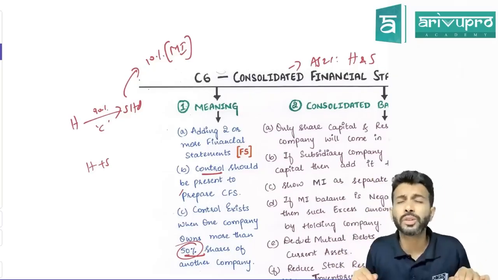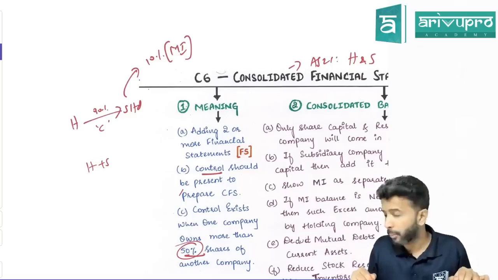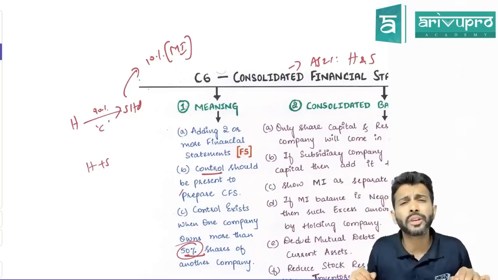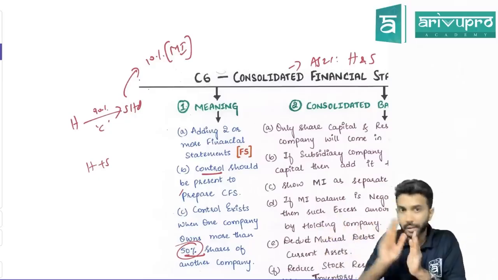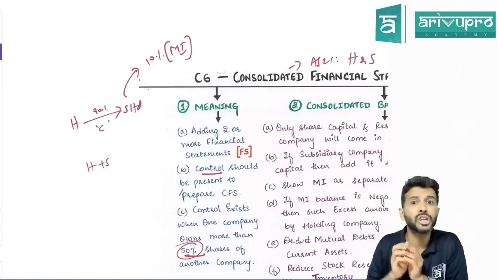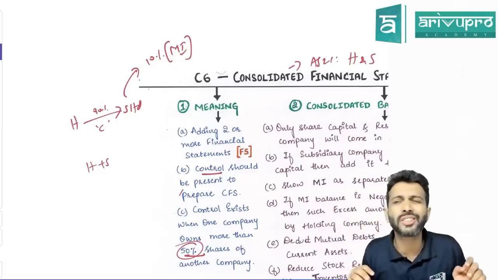Sir, if it is pre-acquisition profit, you will add. Post-acquisition profit, you will add. Suppose if it is post-acquisition loss, means deduct. We have not seen any problems in ICA study material like that, but I have discussed in class. It may be a post-acquisition loss also. Profit means add, loss means reduce.